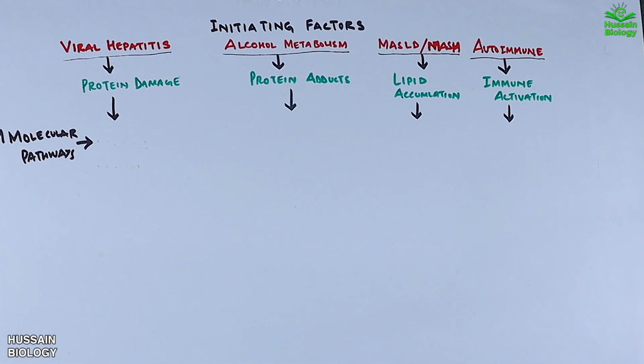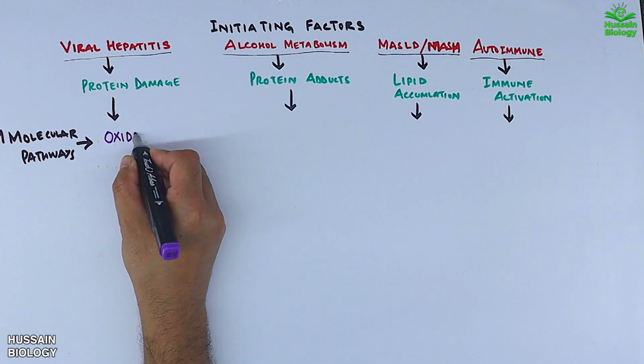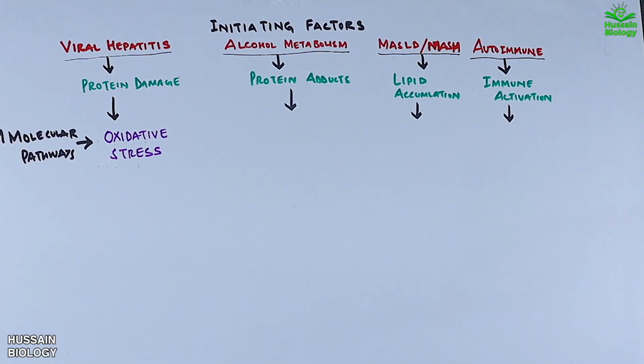Protein damage caused by viral infection leads to oxidative stress, where harmful molecules like ROS, reactive oxygen species, and RNS, reactive nitrogen species, are generated, particularly through the action of enzymes like CYP2E1. Then from alcohol metabolism via protein adducts, we get ER stress by UPR activation and protein misfolding.